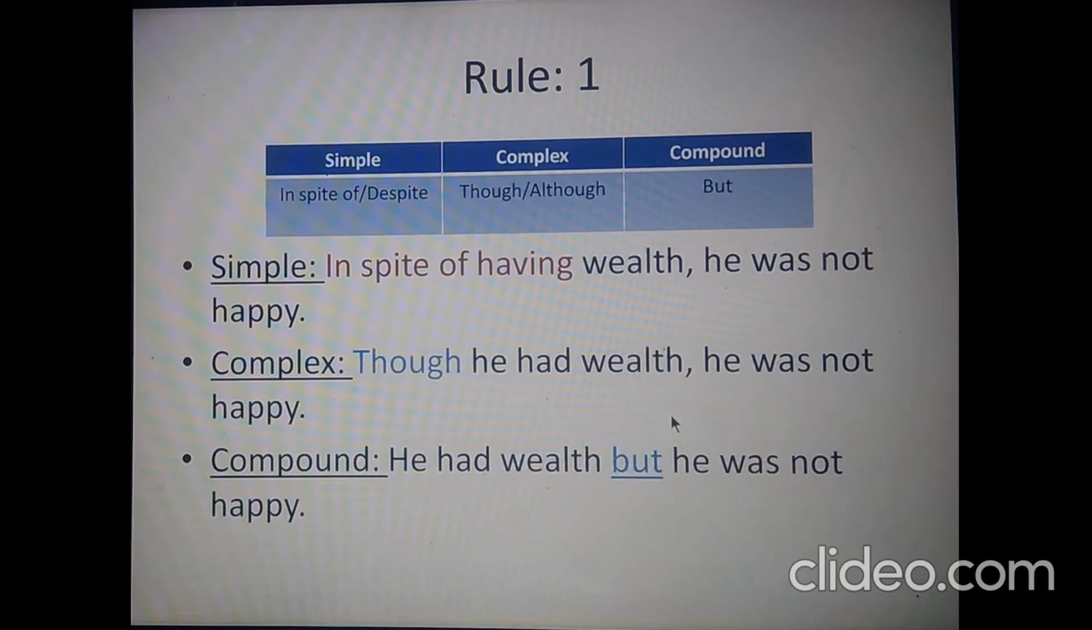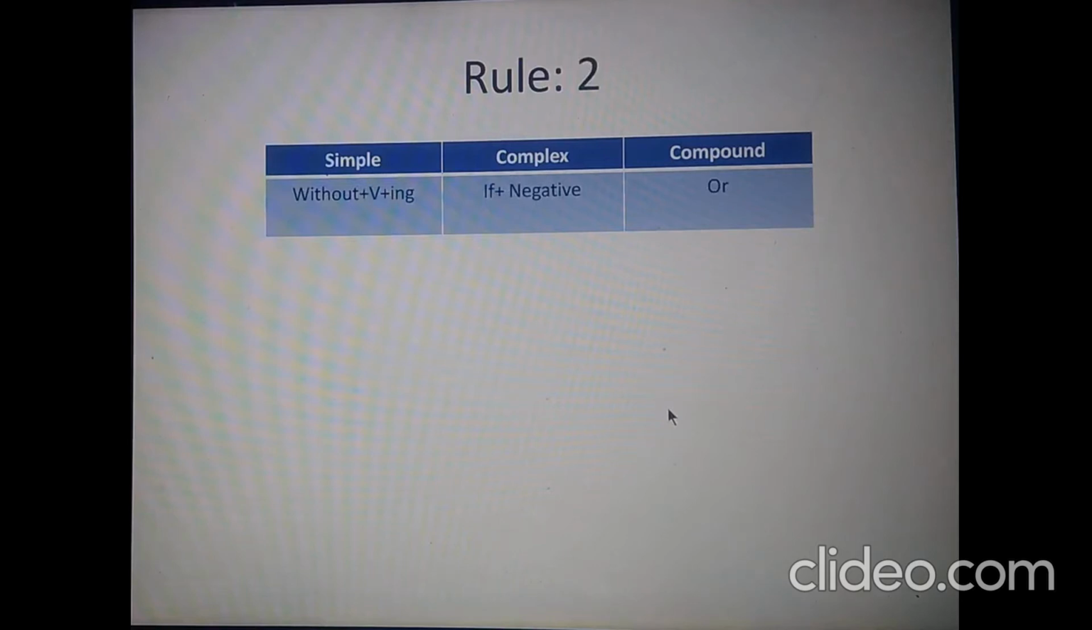Let us now move on to rule 2. You see in this row, in a simple sentence, we use without plus verb plus ing, which converts to if plus negative. If plus negative means normally in this rule we use if plus do not or does not or did not. And in compound, the first part of the sentence is normally an imperative sentence and the second one is an assertive one.